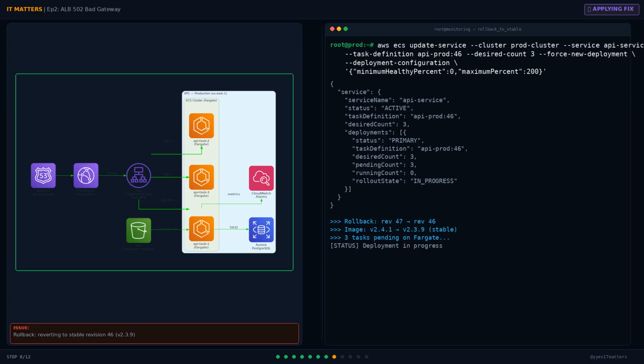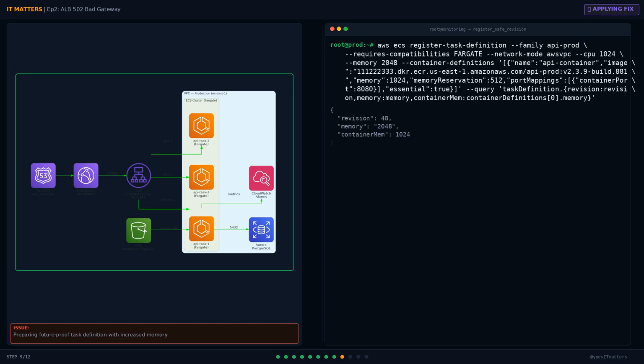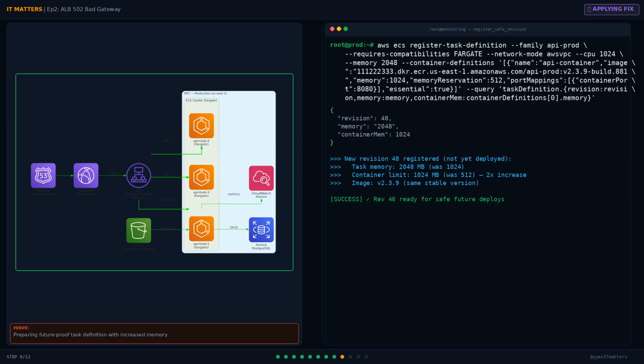2.3.9 stably. I'm using force new deployment to ensure ECS replaces all tasks immediately. I'm also setting minimum healthy percent to 0 since we currently have 0 healthy tasks anyway. This tells ECS it's okay to proceed without existing healthy capacity. While the rollback launches, let's prepare for the future. I'm registering a new task definition revision with doubled memory, 1024 megabytes instead of 512. This way, when the dev team fixes the cache memory leak and redeploys 2.4.2, we'll have enough headroom. Better to have it ready than scramble again.